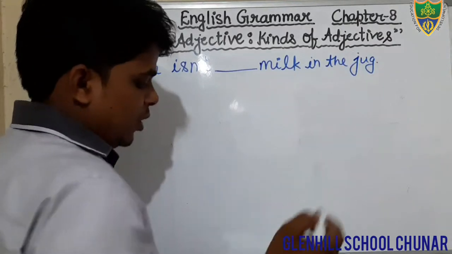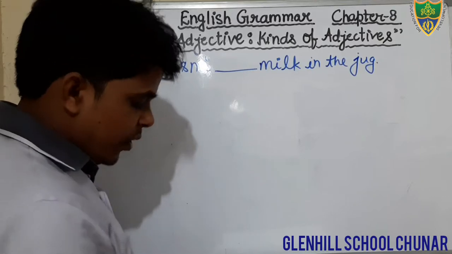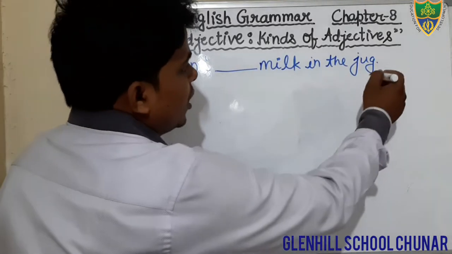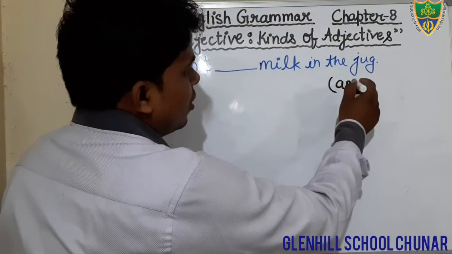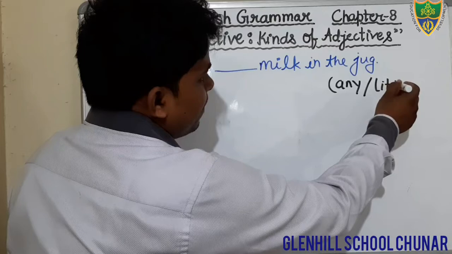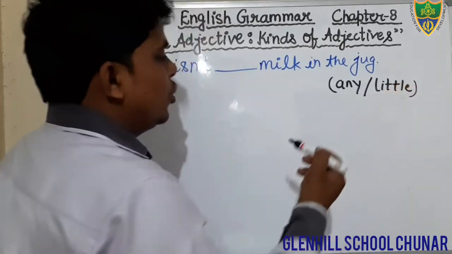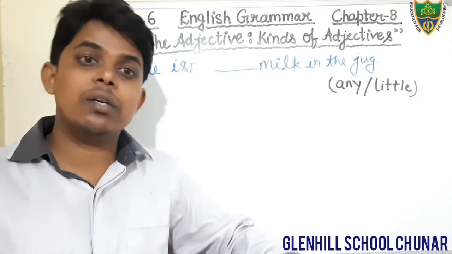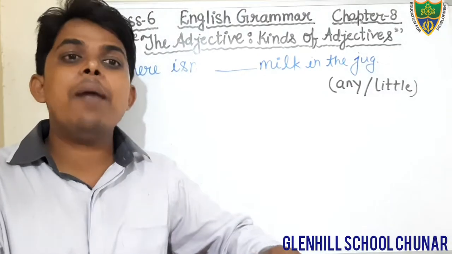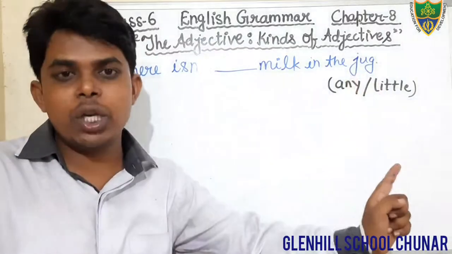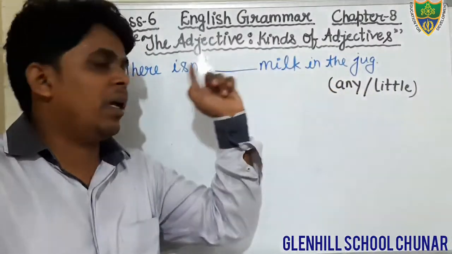J-U-G. This is your sentence. And what is given in the bracket? You can see it is given any, little. The word any and little, L-I-T-T-L-E. These two words are written in the given bracket, and you have to select one. You have to select one that is most appropriate to fill in this blank.